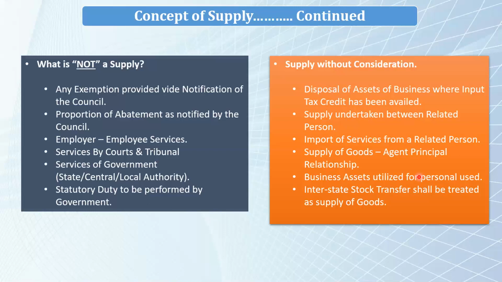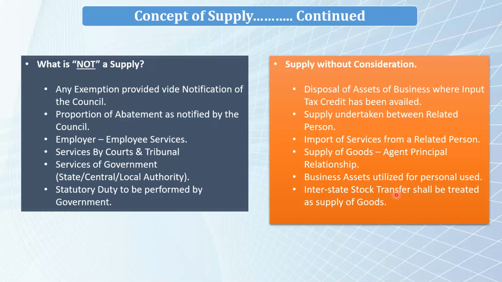So it would be considered as supply from the partnership firm to that partner, and thus GST would be applicable on the same. Next is interstate stock transfer shall be treated as supply of goods. Now, we'll take an example. Suppose the business model is like that.